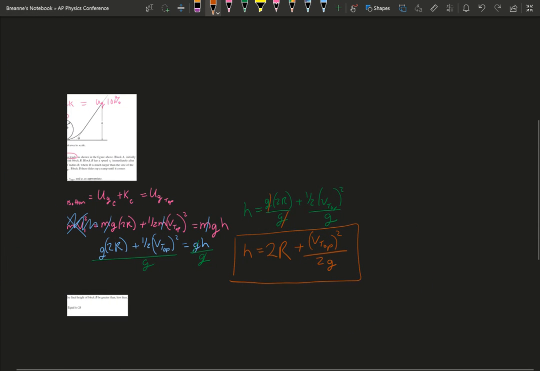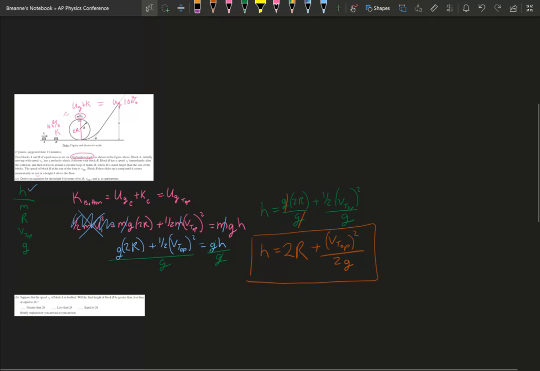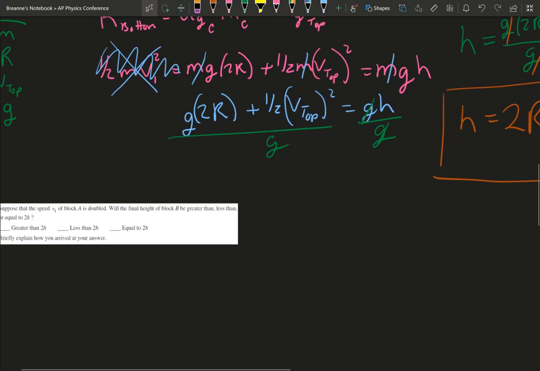So I know everyone wants to go potential at the top equals kinetic at the bottom, but it didn't want it in vi mode. It didn't want that at all. It wanted it in v top. So you had to see that it had potential and kinetic there. So hopefully that kind of makes some sense.